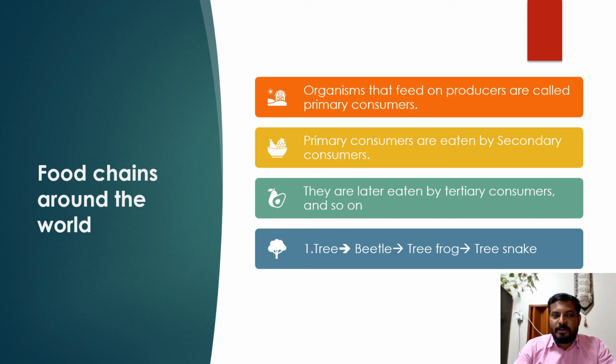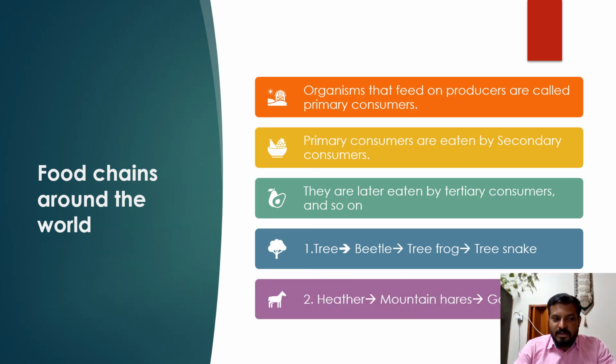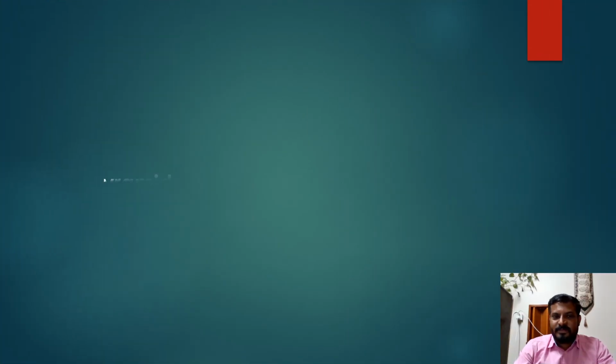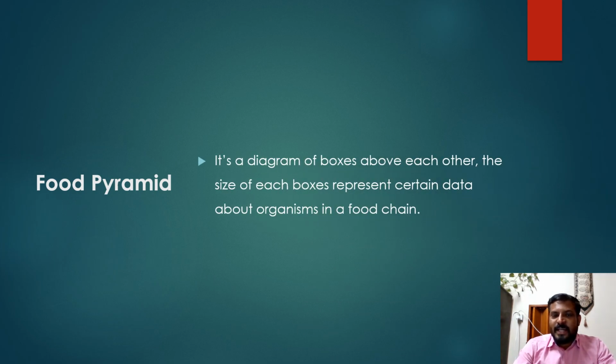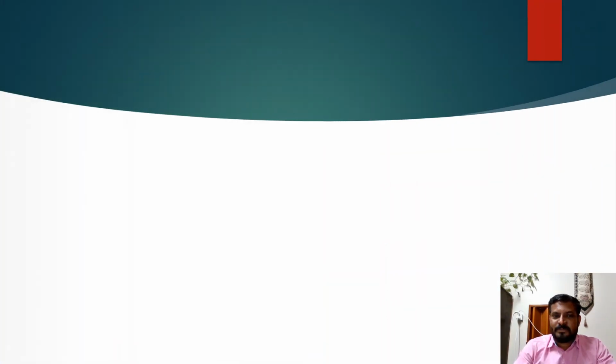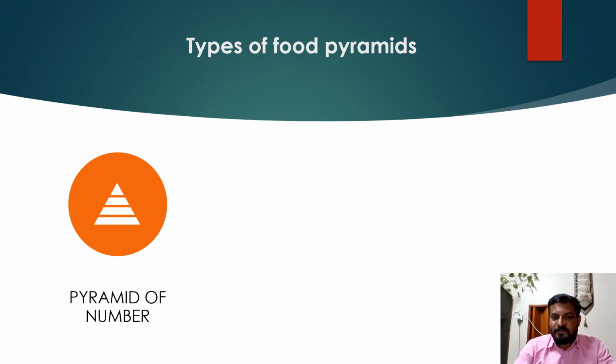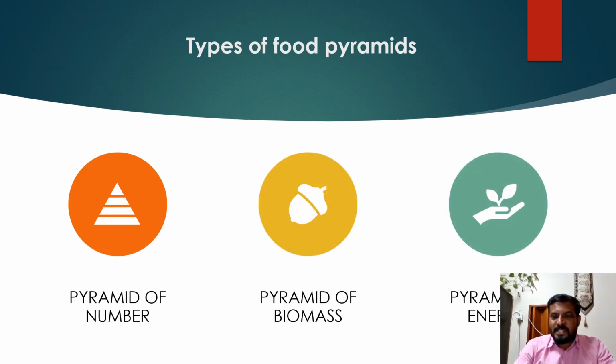Here is another example for a food chain: heather, mountain hares, golden eagle. Food pyramid. It is a diagram of boxes above each other. The size of each box represents certain data about organisms in a food chain. Types of food pyramids: pyramid of number, pyramid of biomass, pyramid of energy.